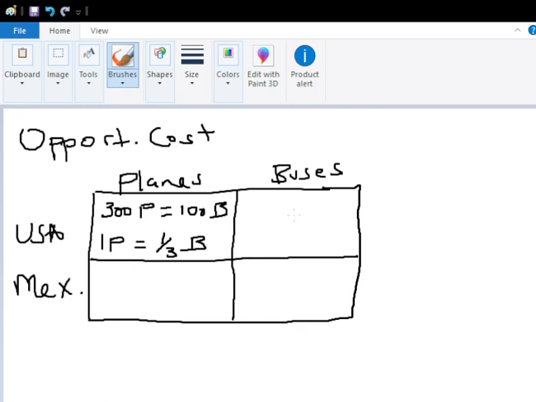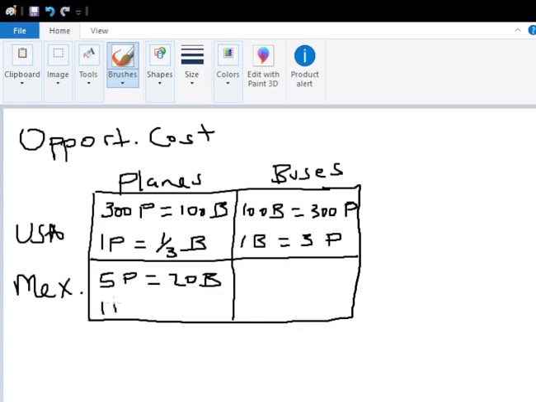Let's continue. If we come to buses, we just flip these around. So 100 buses equals 300 planes. And dividing by 100 this time, we get one bus equals 3 planes. Let's go to Mexico. 5 planes equals 20 buses. Divide by 5. 1 plane equals 4 buses.